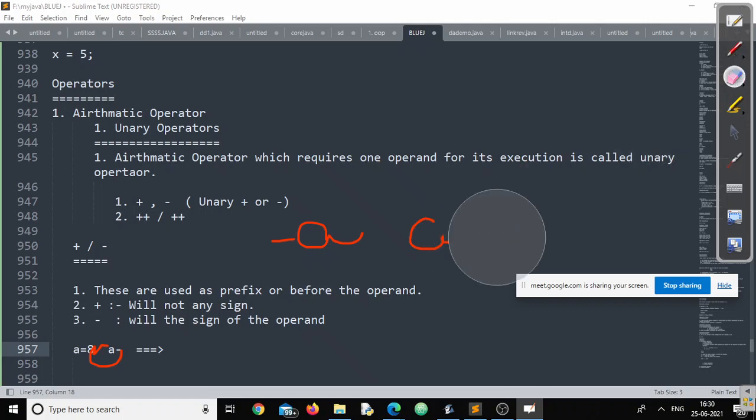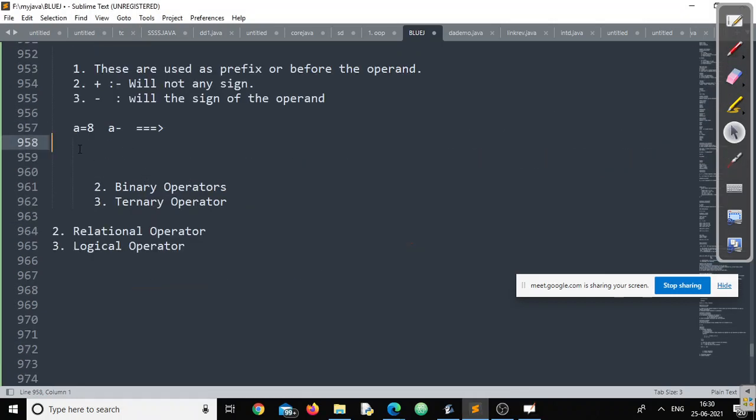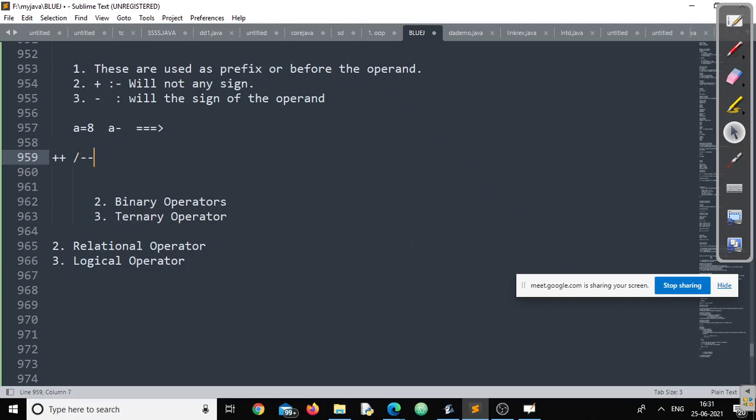Clear? And why is it called unary? Because it requires how many operands? One operand. Okay. Now, the next thing is unary increment or unary decrement operator.